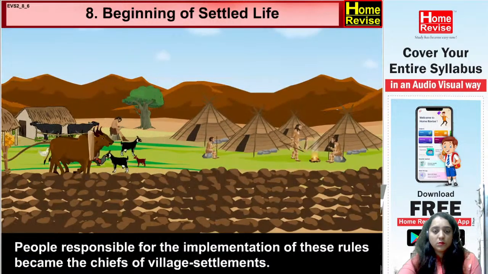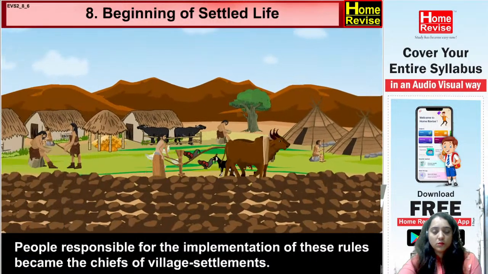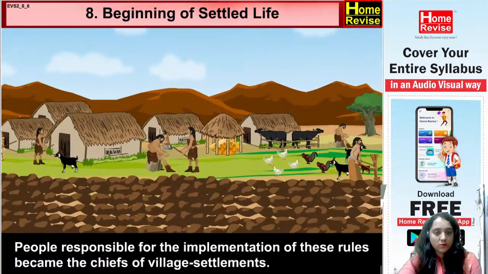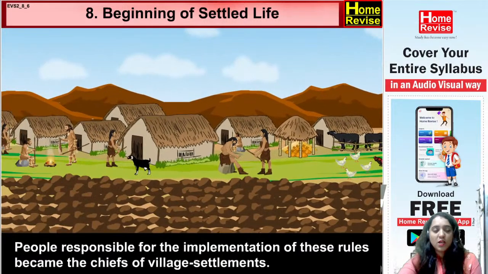People responsible for the implementation of these rules became the chiefs of village settlements. Yes. So now, for those people who used to take the initiative in maintaining all these things running smoothly, basically any person who came forward and tried to maintain all this became responsible for implementing this rule. Okay, and he became the chief of the whole village settlement.